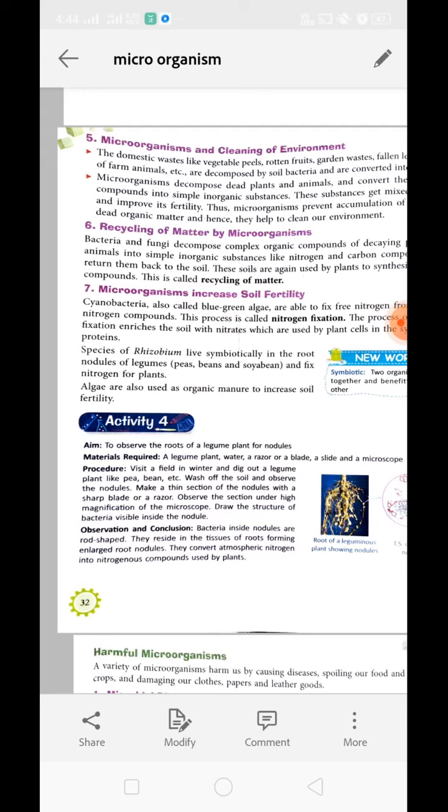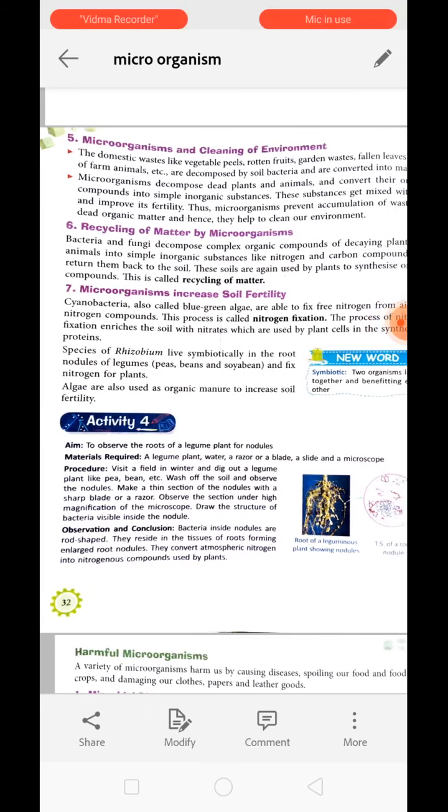Just think about it. If there weren't any microorganisms, what would happen? The earth would be filled with lots of waste, and life on earth wouldn't be possible in that case.